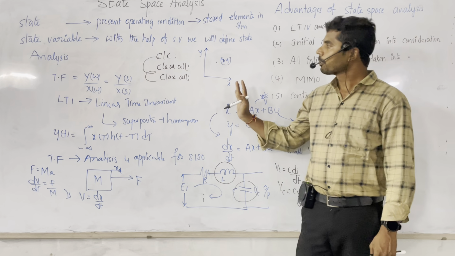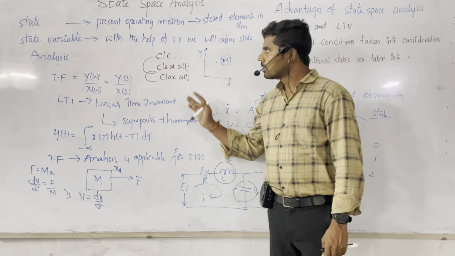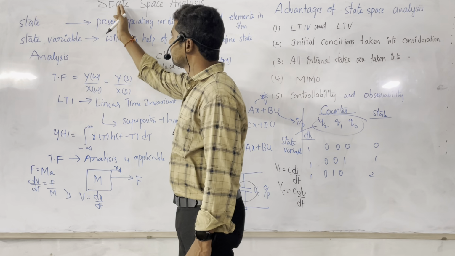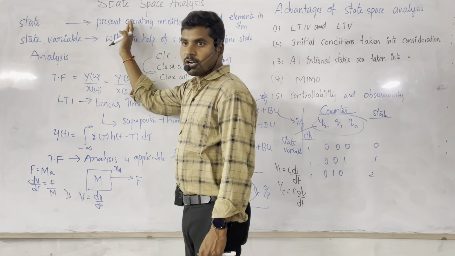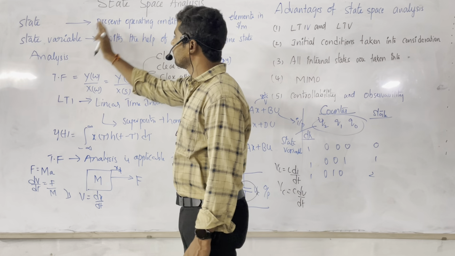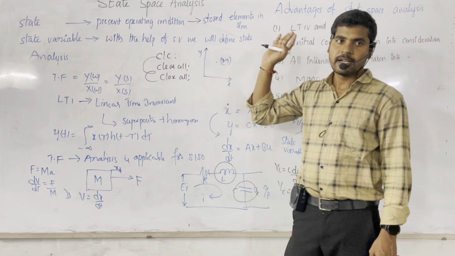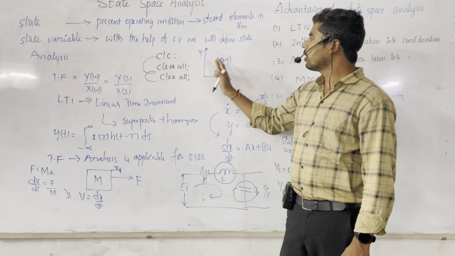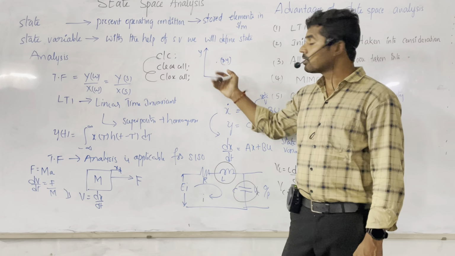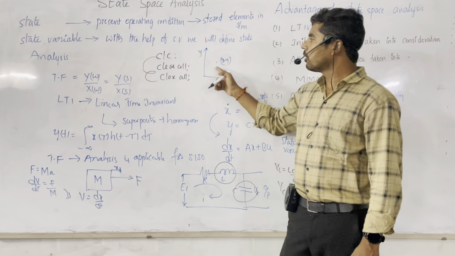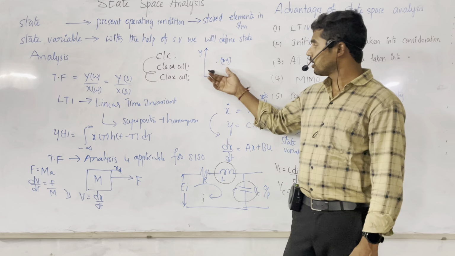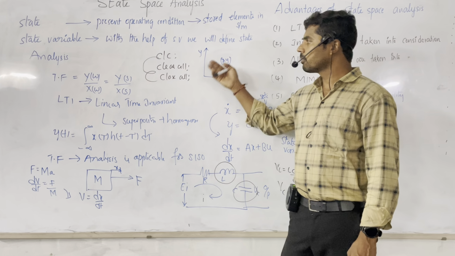That is the basic meaning of state space analysis. State shows the operating condition of the system. State variable means that with the help of state variables, we can define the system. Analysis means that if any point is located in 2-dimension or 3-dimension, it can be decided by the corresponding axes. It may be 2-dimensional, 3-dimensional, or n-dimensional.